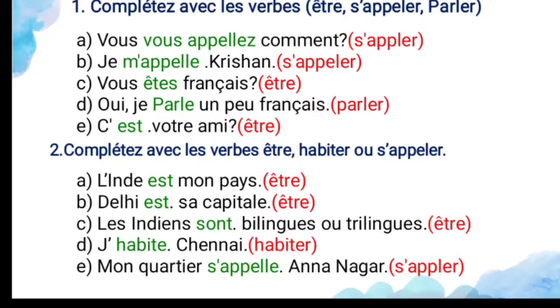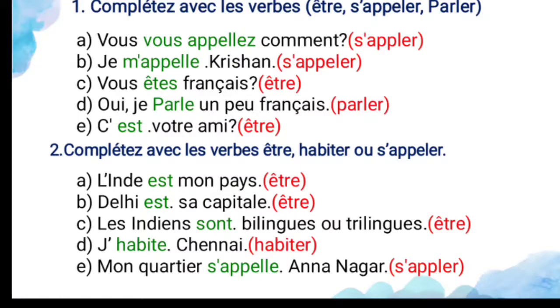So for the common purpose, you can use il or elle only. India is my country, and Delhi is sa capitale. So Delhi is its capital. Delhi is a common noun, and for a common noun you can use the subject il or elle only. And les Indiens sont bilingues or trilingues. So for les Indiens you can use the plural subject ils or elles. Bilingual means they are using two languages or three languages.